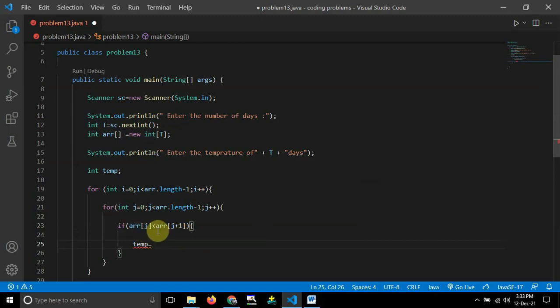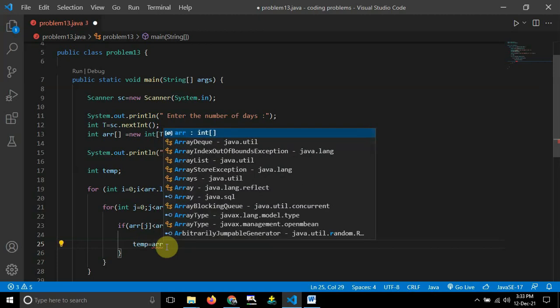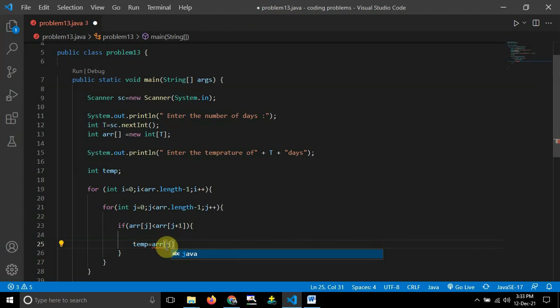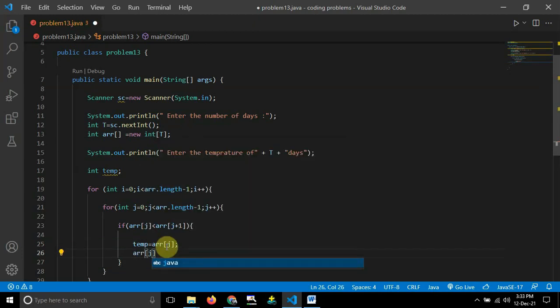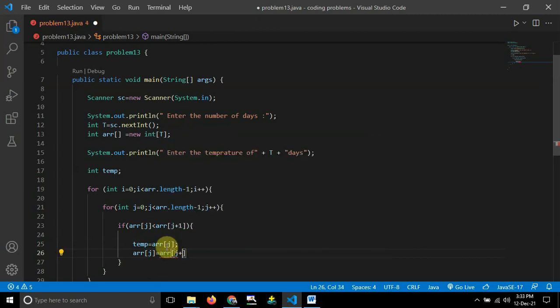So array of j will be taking the position of array of j plus 1, and array of j plus 1 will be taking the position of array of j. So I can do that one with the help of a temp variable. I will store array of j in this one first, temporarily. After that, array of j will be holding array of j plus 1.